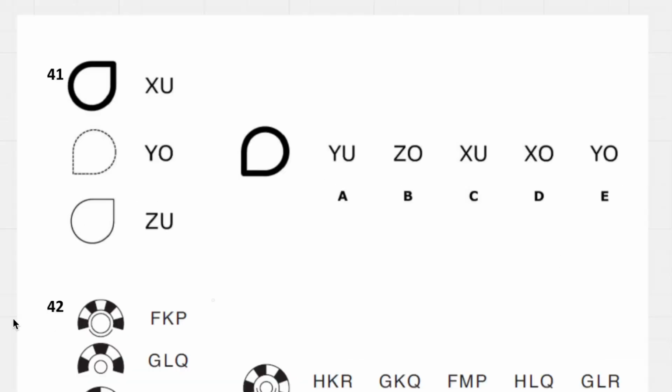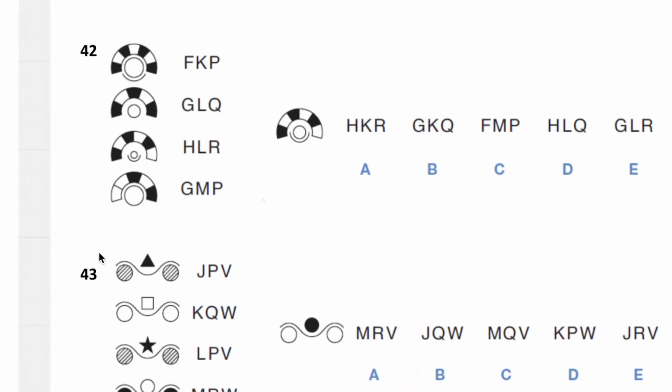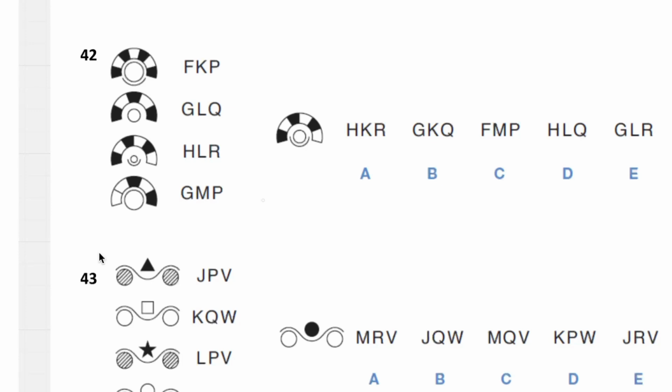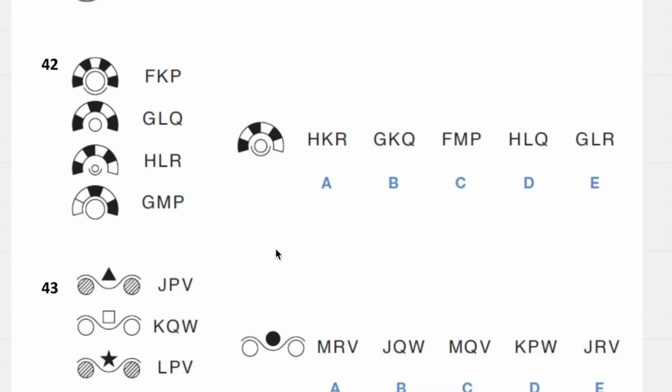We have a 40B. Question 41, we have in common a U and U, they're facing the same way, so if it's facing down then it has to be O at the end. And then if we have X, Y, Z, they're all different, so it's the outline, and if it's black then it's going to be XO, which means we get D. And then question number 42, it seems we have a repeat, so that's just going to be D.